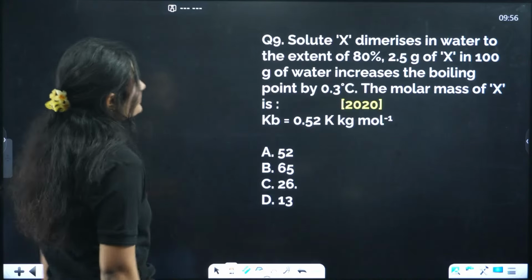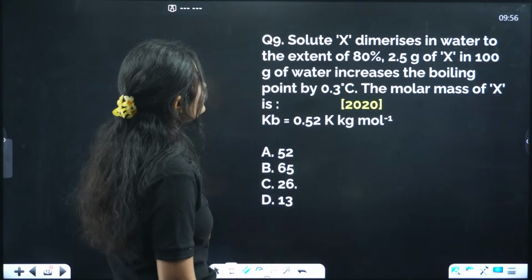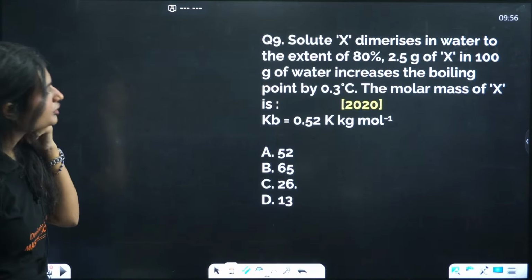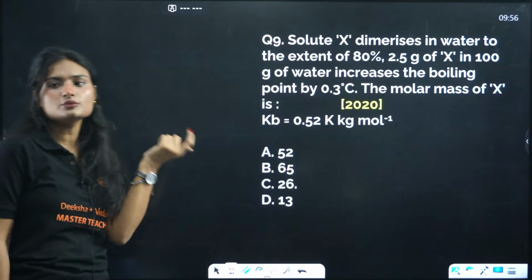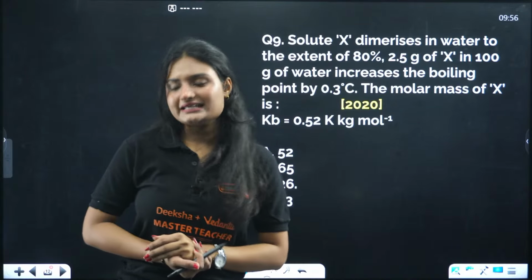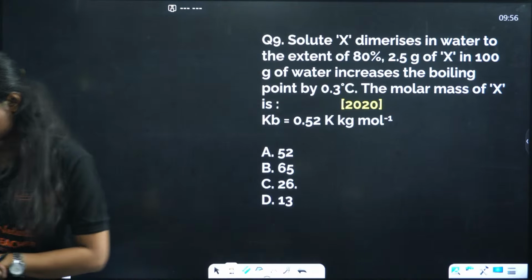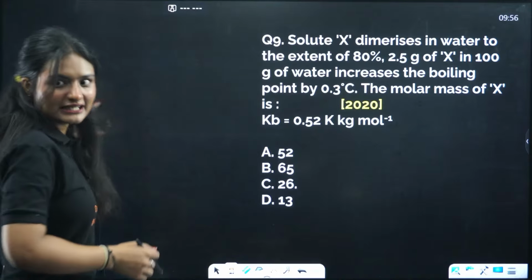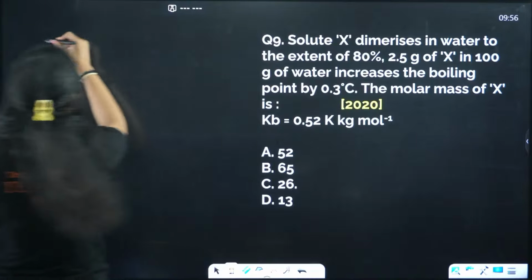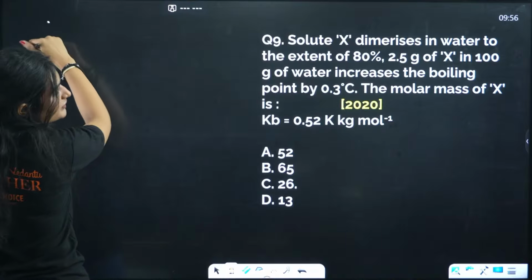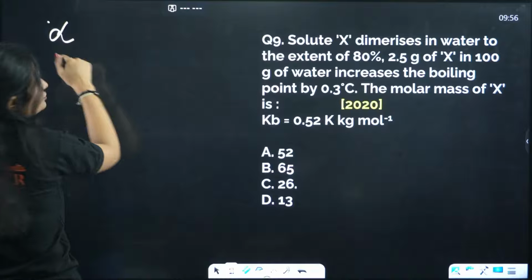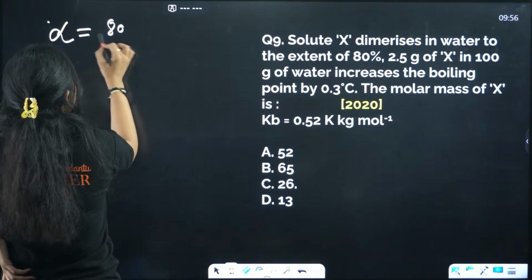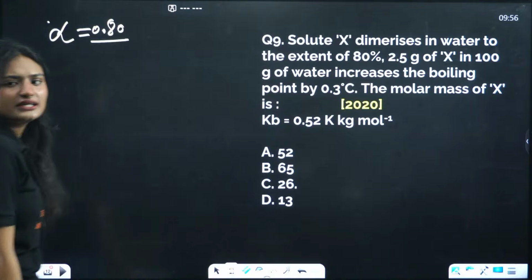Okay, next question. Solute X dimerizes in water to the extent of 80%. 2.5 gram of X in 100 gram of water increases the boiling point by 0.3 degrees Celsius. We need to find the molar mass of X. Answer this question in one minute. I'm explaining till then. The question says that it is dimerizing, and the extent of dimerization is 80%, which is 0.8.